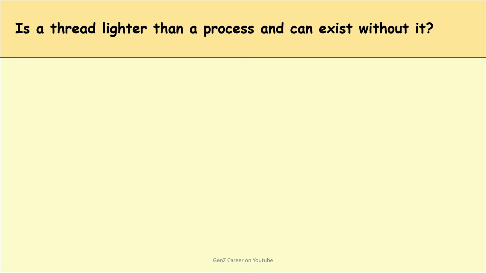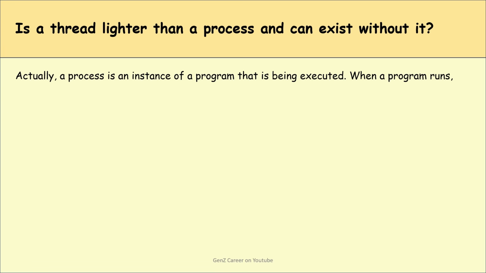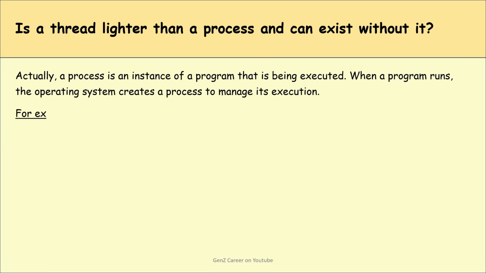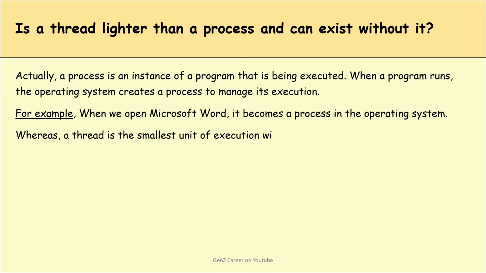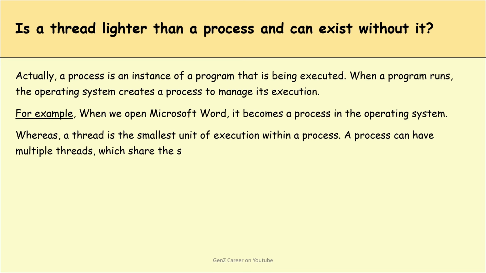Is a thread lighter than a process and can exist without it? Actually, a process is an instance of a program that is being executed. When a program runs, the operating system creates a process to manage its execution. For example, when we open Microsoft Word, it becomes a process in the operating system. Whereas a thread is the smallest unit of execution within a process. A process can have multiple threads which share the same resources but can run independently.